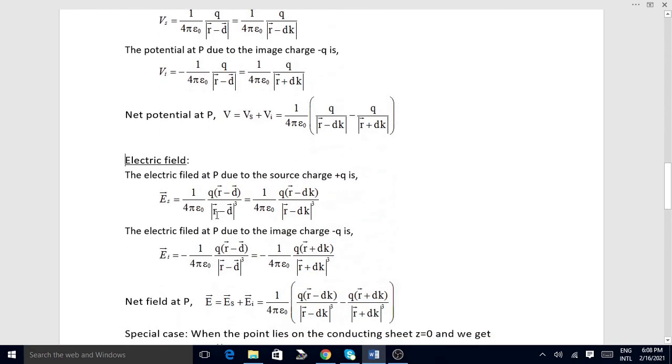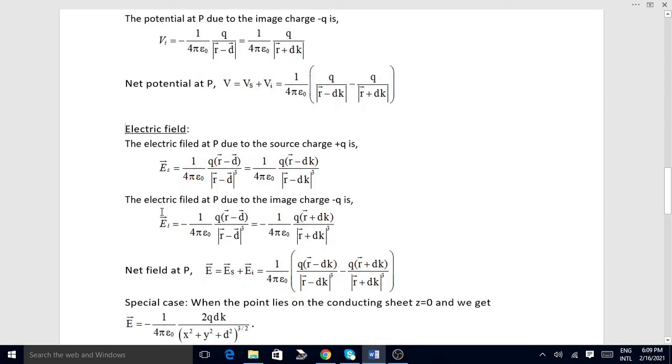Therefore, the electric field is equal to 1 by 4 pi epsilon naught into charge Q into the vector divided by the vector magnitude cubed. Next, replace d vector by d into the k unit vector. D is the magnitude of d and k is the unit vector.